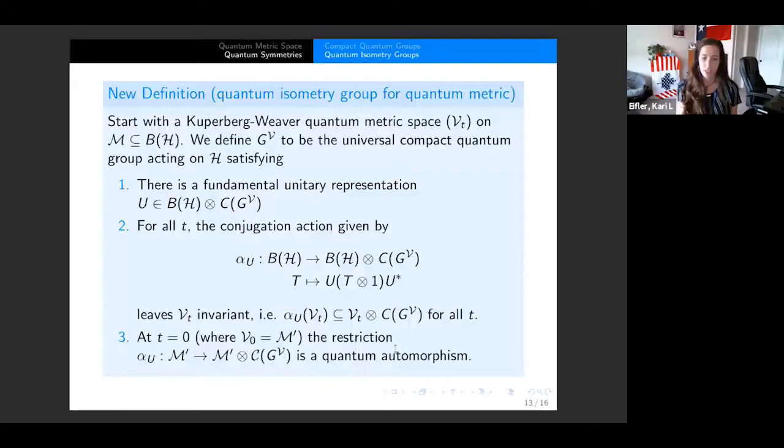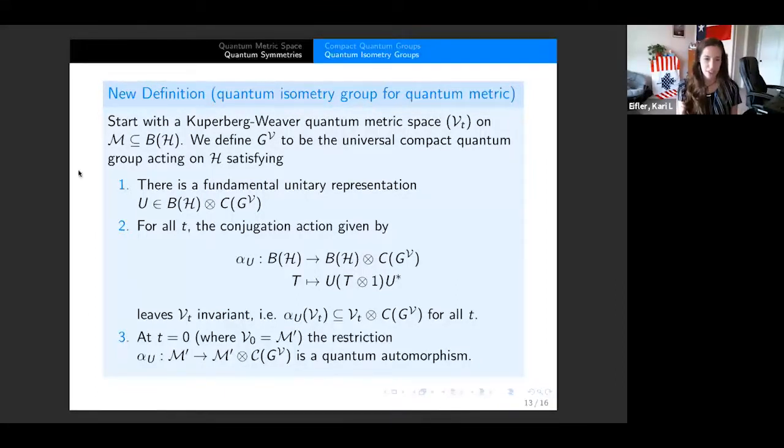I'll just say it's a non-commutative version of an automorphism. So this G_V should really act by automorphisms on this quantum set. This third criterion in the classical case just says that U is a magic unitary matrix. So in the classical sense, it is a permutation or quantum permutation matrix.